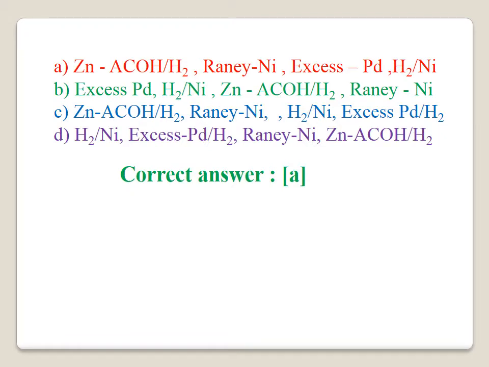Here the correct answer is A. For the first reaction, the reagent is Zn in AcOH. For the second reaction, Raney nickel. For the third reaction, excess of palladium, and for the fourth reaction, H2 over Ni. The correct answer for this question is A.